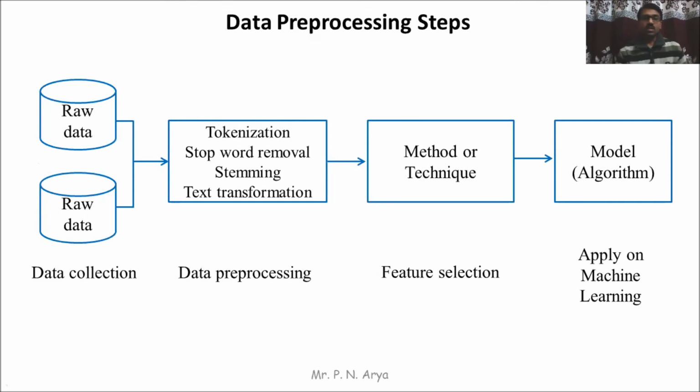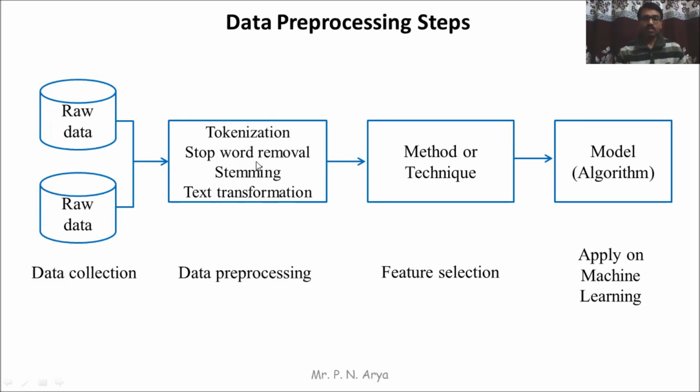So this is the structure of the data preprocessing steps. First of all, we download raw data from different sources. This data contains noisy data or some irrelevant information, so we call it raw data. This raw data must be preprocessed. We follow some preprocessing steps and make the data useful.